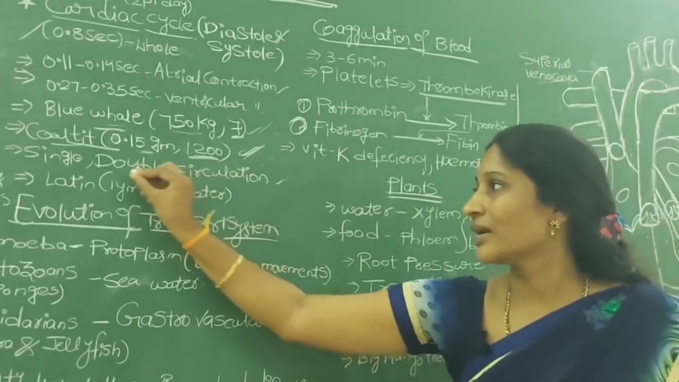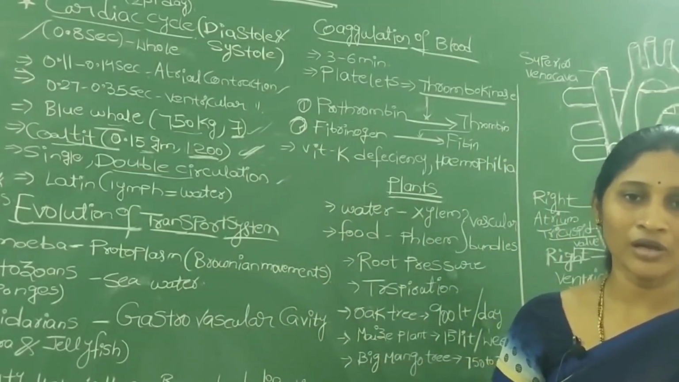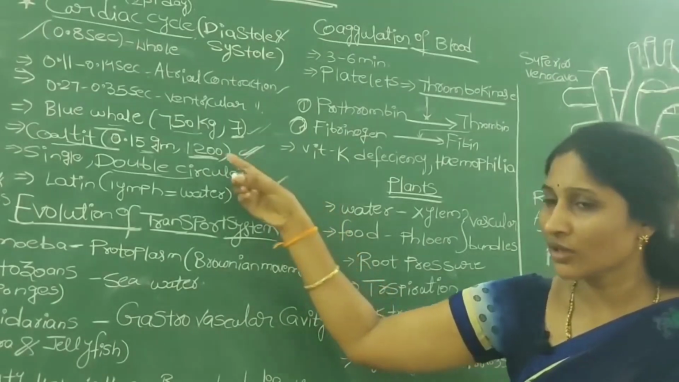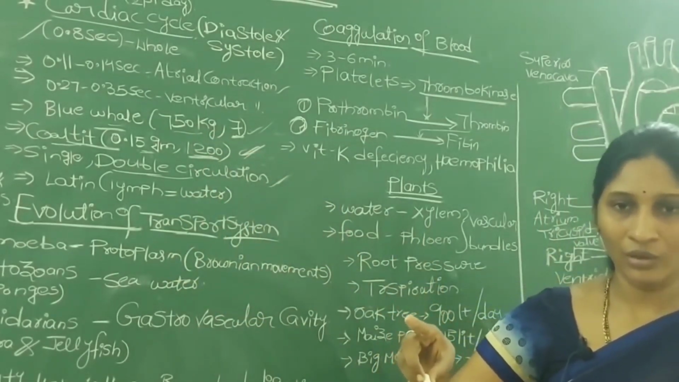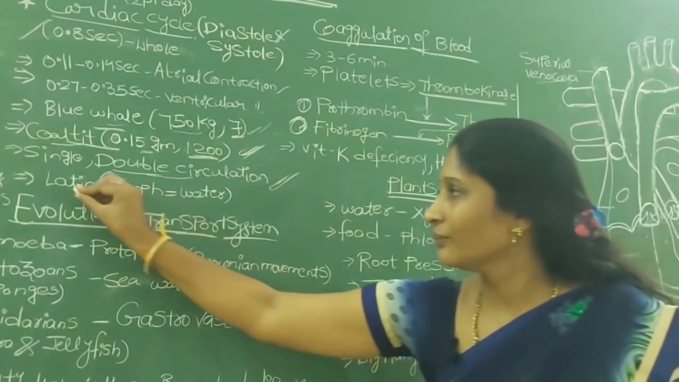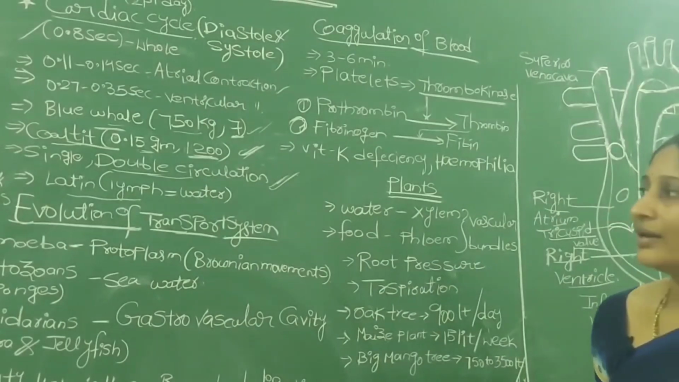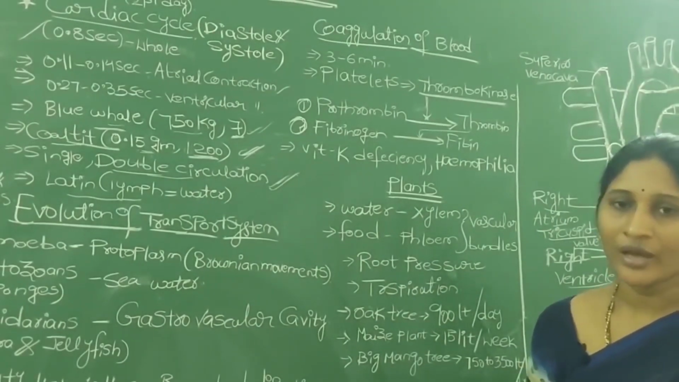That's why we call that type of circulation double circulation. Why? Because for one complete circulation, how many times does it go to the heart? Two times. Okay? So such a circulation we call double circulation. And here, one more term we also come across, that is lymph.